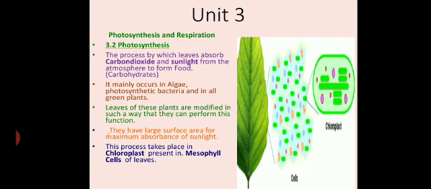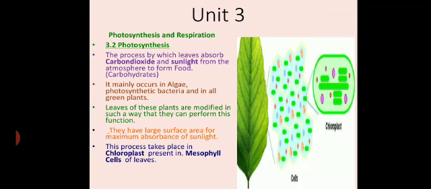Now what happens in this process of photosynthesis? The leaves absorb carbon dioxide and sunlight from the atmosphere to make food for the plant. The food formed as a result of photosynthesis is in the form of carbohydrates that is stored in the different parts of the plants. The process is mainly carried out by the leaves because the leaves have a green pigment called chlorophyll. The function of chlorophyll is to absorb sunlight. This chlorophyll is present in the chloroplasts, which are present in the mesophyll cells of the leaves.